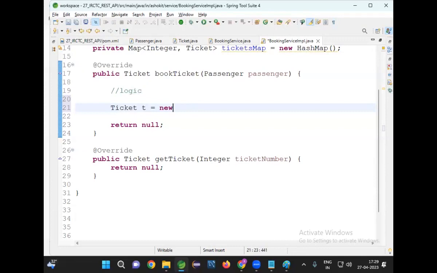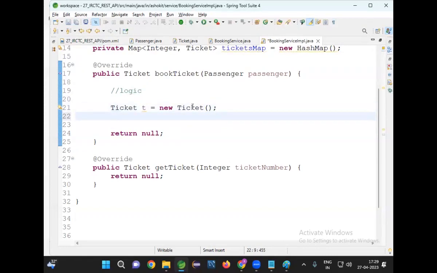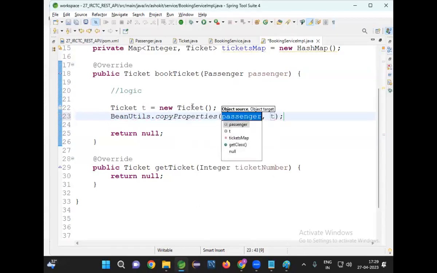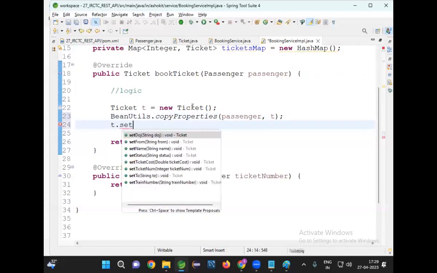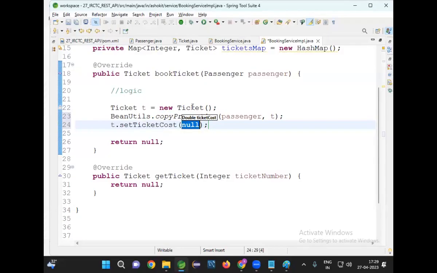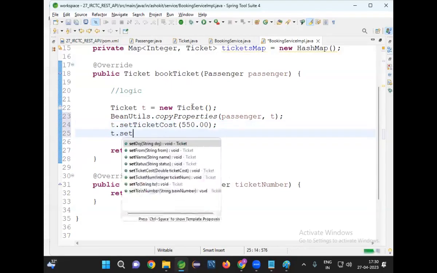Ticket t is equal to new Ticket. In this ticket, I need to set some data. What data do I need to set? First of all, BeanUtils.copyProperties. Whatever the passenger data available, copy to the ticket. Then ticket.setTicketCost, some 550. Something like this, I'm setting. Ticket cost 550. Then t.setTicketStatus.